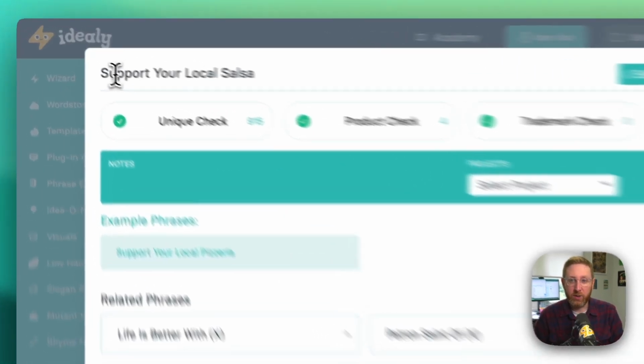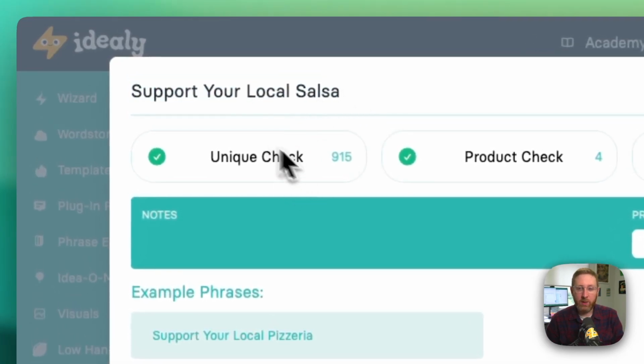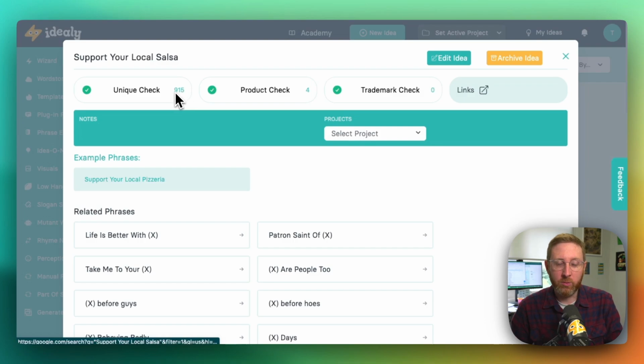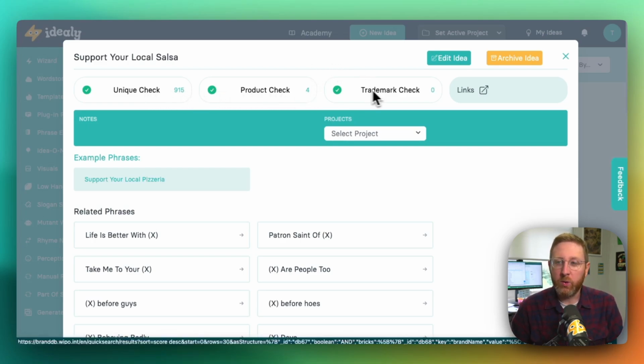So this phrase here, support your local salsa, we can see it's passed our unique check. There's actually 915 results on Google for that. I can actually click this link if I want to go and check those out. But we consider anything under 1,000 to be like fairly safe. It's fairly unique. We also do a trademark check. And as you can see here, there's 0 trademark matches for that phrase.